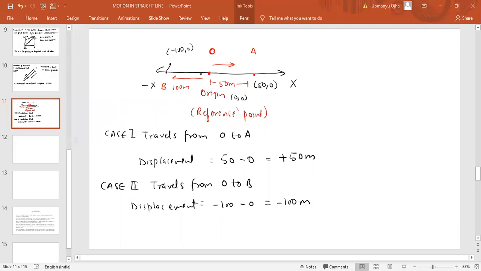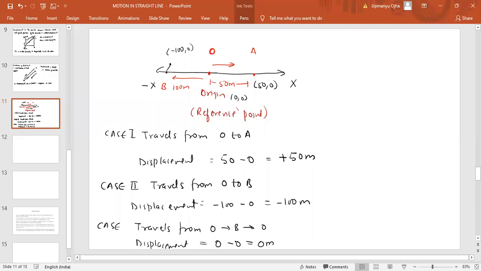Now let us suppose that the particle started from O, reaches B, and again comes back to O. Case 3 is that the particle travels from O to B, then from B to O. Then what is the displacement now? Displacement would be final position, which is O, 0 meter, minus initial position, which is O, 0 meter. So 0 minus 0 means 0 meter.